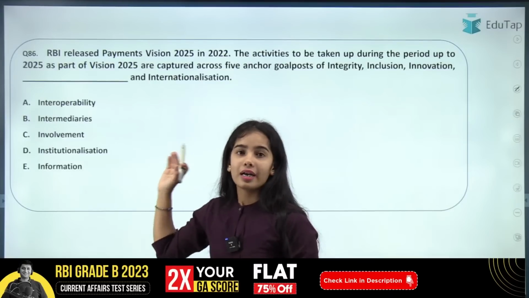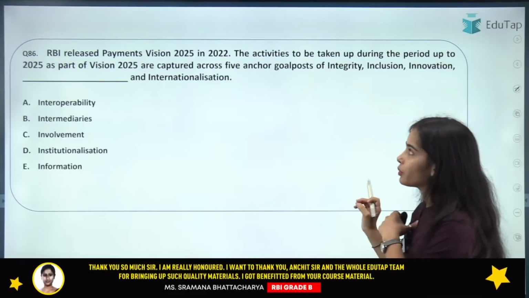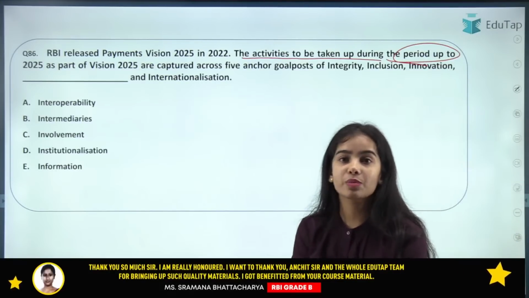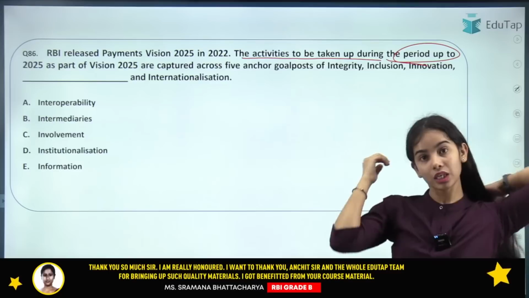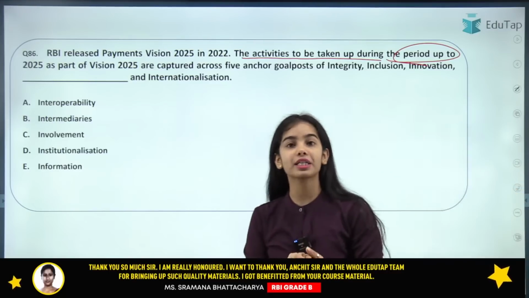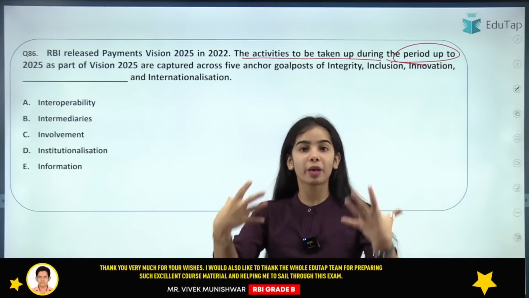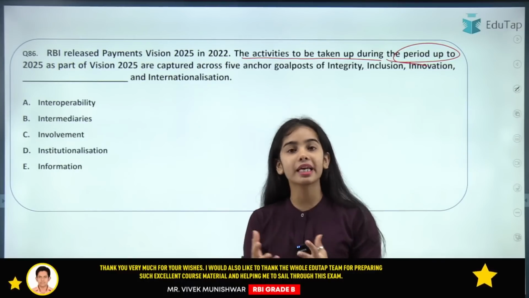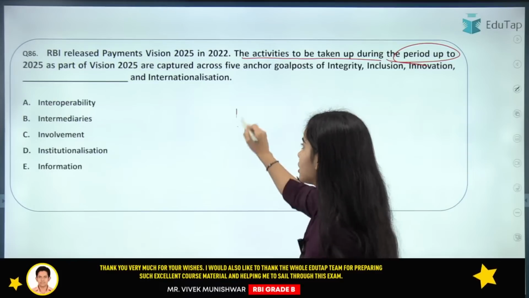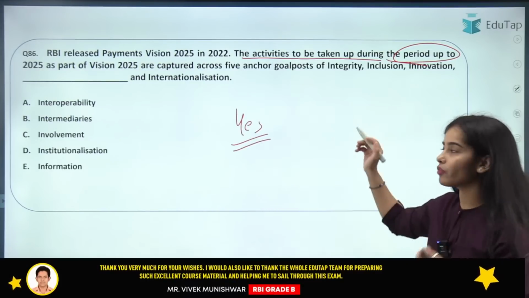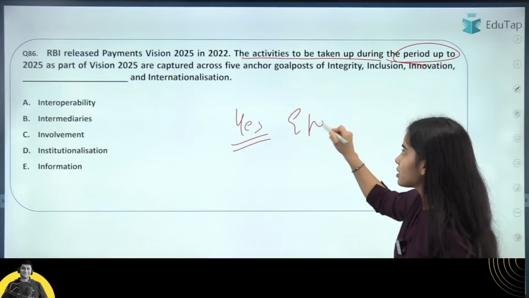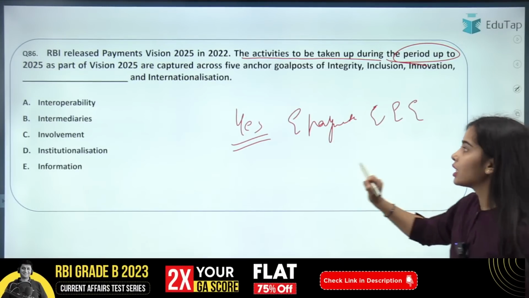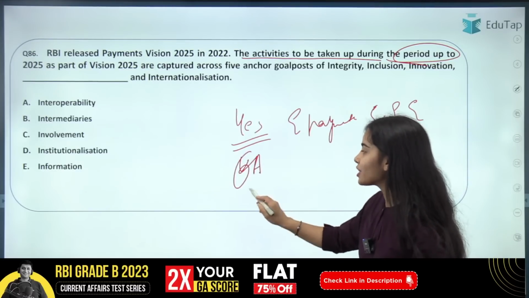Next, the RBI released the payment vision 2025 and 2022. The activities to be taken up during the period up to 2025 as part of vision 2025. So the payment vision 2025 was launched by the Reserve Bank of India. This was to enhance the payment infrastructure in the economy. This was to enhance the digital payments in the economy. There were the 4 E's that were the theme of this payment vision. That was e-payments for everyone, everywhere, every time. Okay. And there were the 6 attributes and the 5 goal posts.